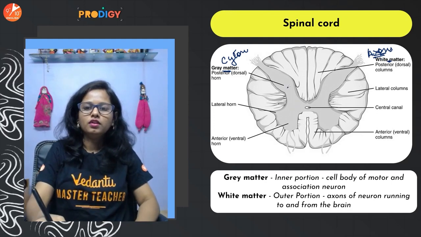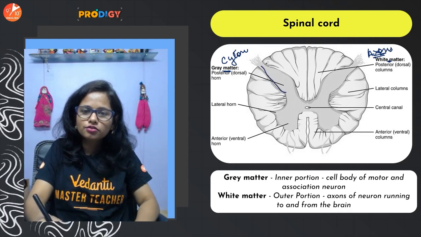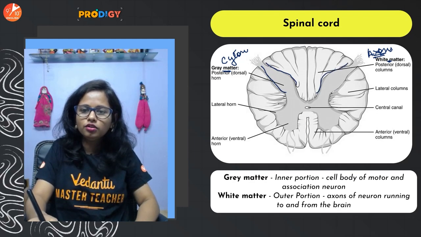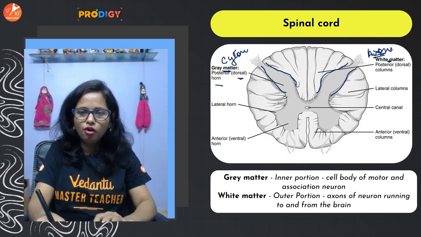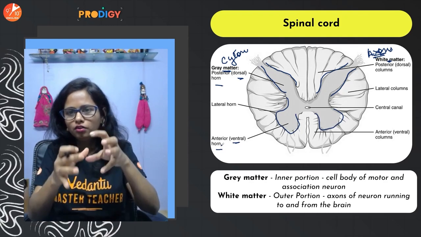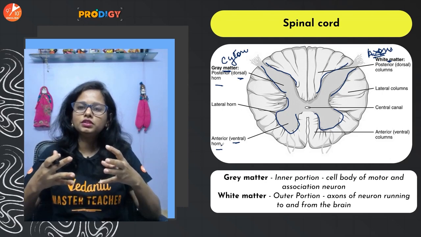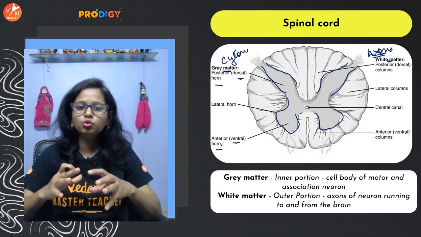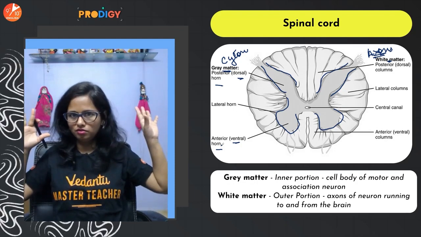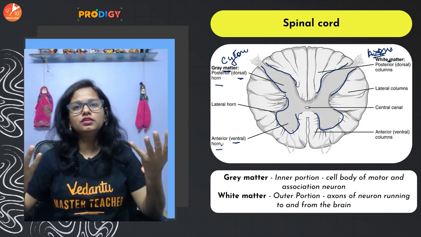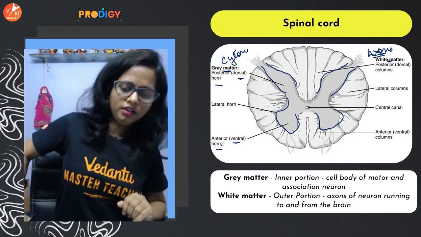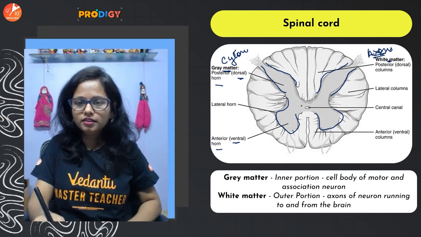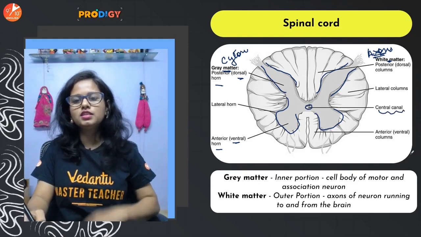Okay, so we can see horn-like structures, right? The horn lying on the back side is what we call the dorsal horn, and the horn lying on the front side or the anterior side is what we call the ventral horn. Now the spinal nerves arise from the spinal cord through the dorsal and the ventral horns. Okay, and the spinal nerves are mixed nerves. What are they? We'll talk about all of them one by one. Okay, let's proceed further. Here at the center is the central canal, which is filled with the cerebrospinal fluid.